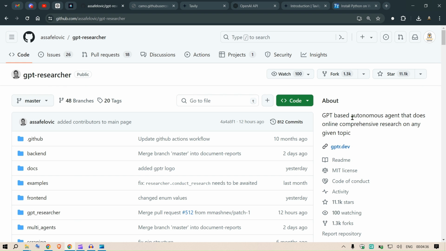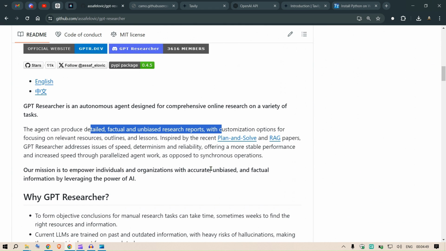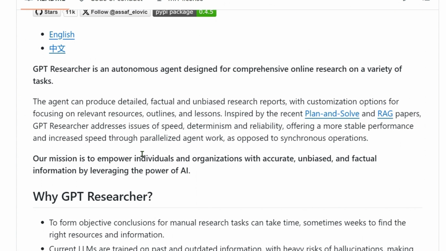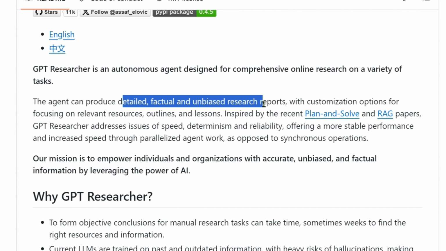So GPT Researcher is a GPT-based autonomous agent that does the online comprehensive research on your behalf on any given topic. So what is the need of such a researcher? Now we know that AutoGen or such other frameworks that we have already seen do not produce a detailed, factual, and an unbiased report.